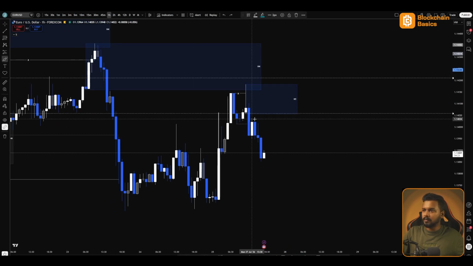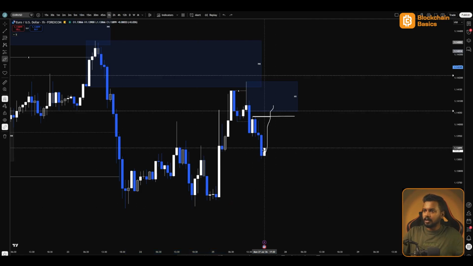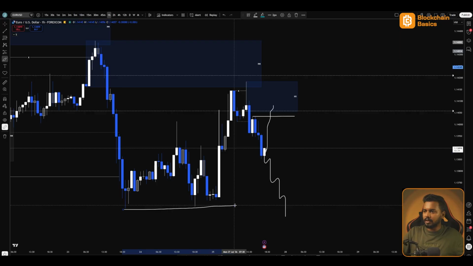So you can also see we have inducement above. So I expect price coming into this H1 supply, take out this inducement, and then continue with the bearish momentum and take out these lows over here. So looking at the liquidity, we have liquidity built over here. I expect price to come and take out these lows. Now price could also come and just continue with the bearish momentum like this itself and take out this low.